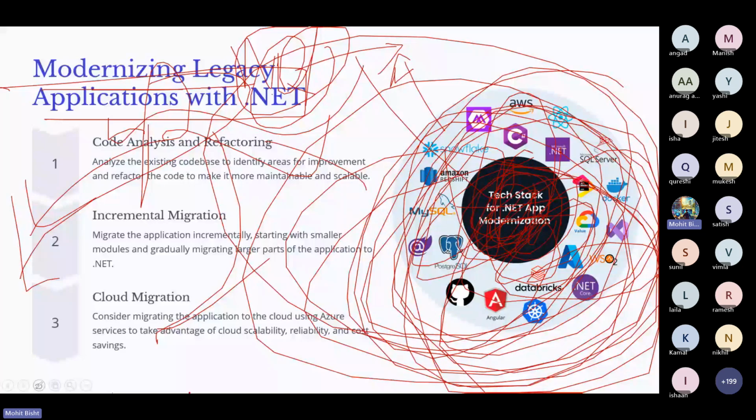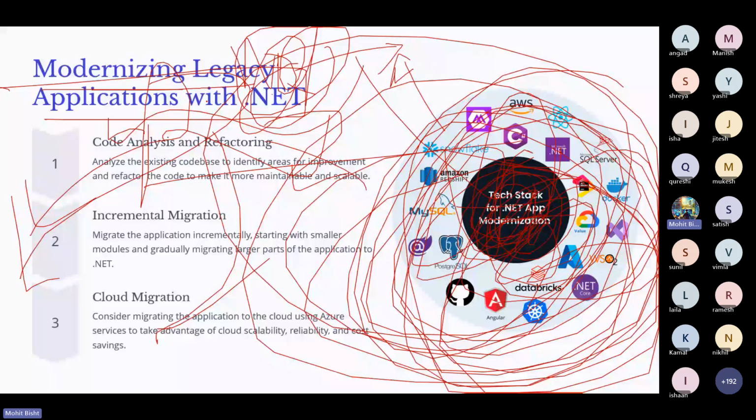Instead of mugging up a standard tech stack, try to switch to .NET and see the magic of .NET, why companies are using .NET, and the reason Microsoft developed it. Microsoft developed .NET and made it open source, so it's a big example, right? Try to explore it.